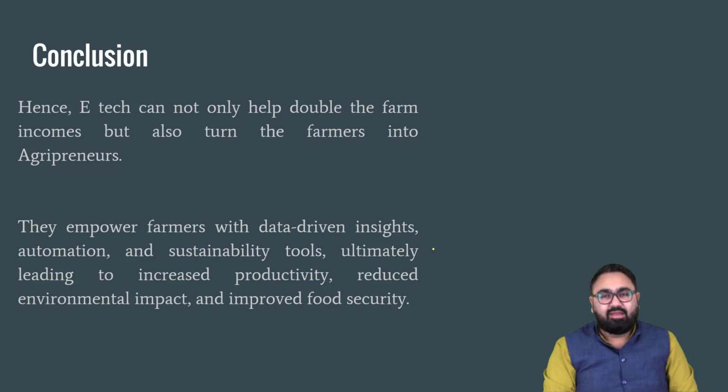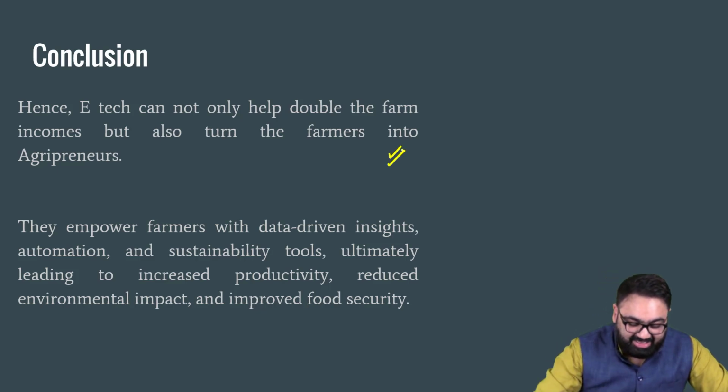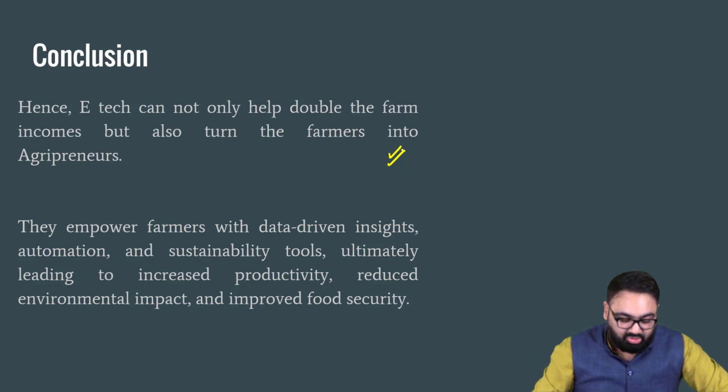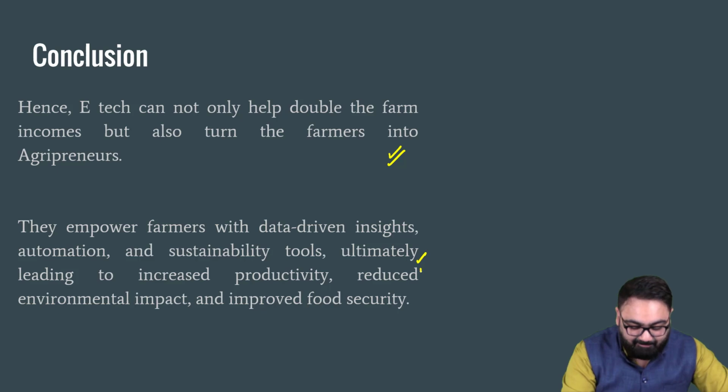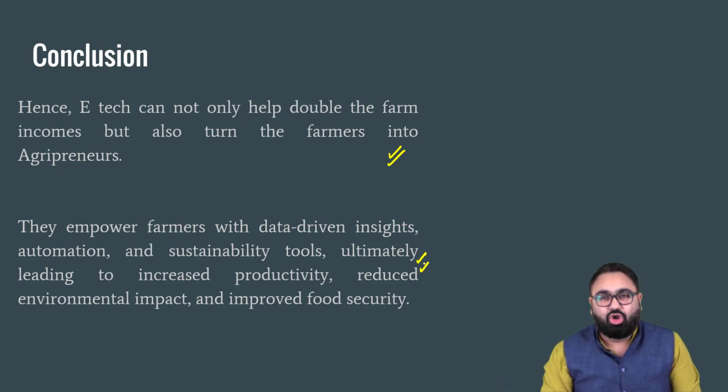And then we will conclude by telling how e-technology can help farmers increase their earning potential in the long run with the use of technology, tools, etc. Although it requires investment, if technology is used on a large scale, it can not only increase the individual income of the farmers, but the overall contribution of agriculture to our GDP can also increase significantly. That is how you can wrap up this answer.